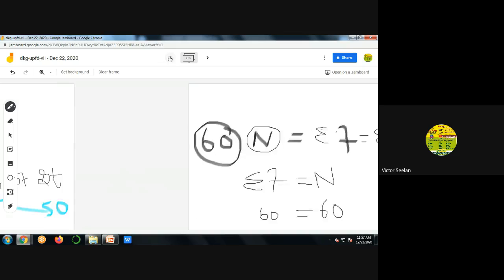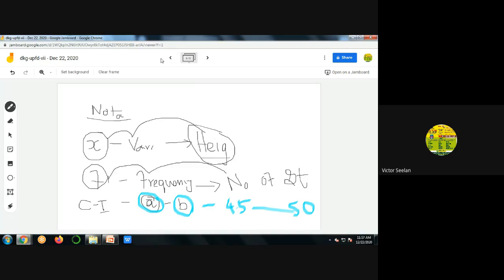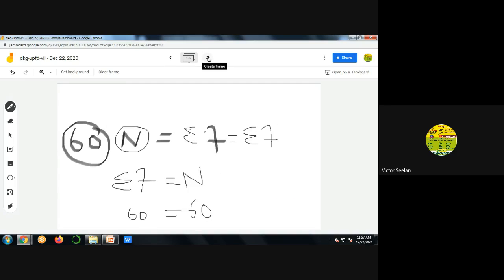So how many notations have we gone through now? Chat me. How many notations? What are the notations? Chat me, guys. Four notations.